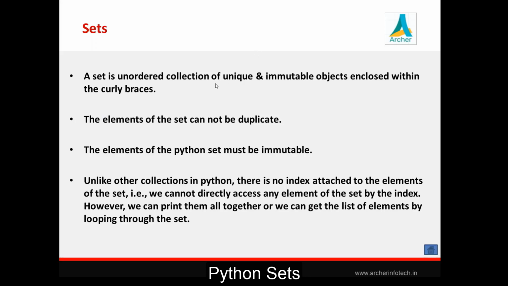Next, set elements are unique. It means that there is no duplicate value. Elements of the set cannot be duplicate. Next, set elements are immutable, meaning you can't change the value of an element of the set.